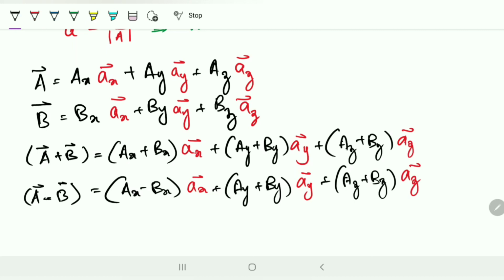So adding and subtracting two vectors is very easy. You can directly do it by adding or subtracting the components of x, y, z separately.